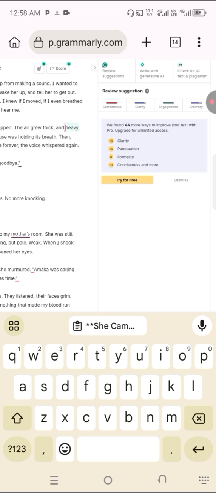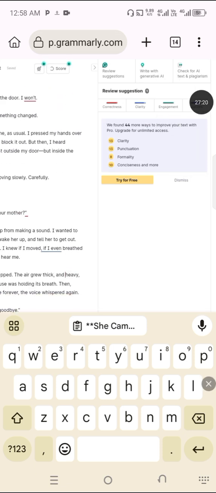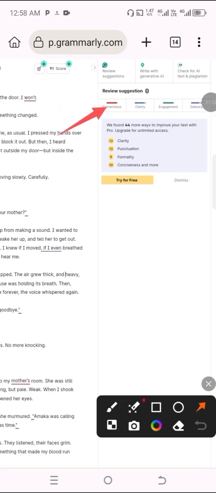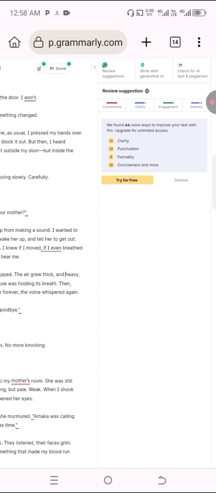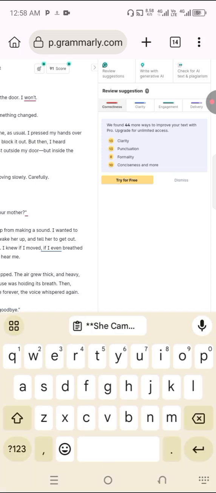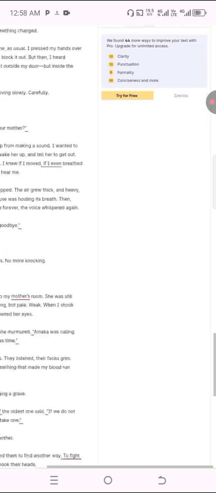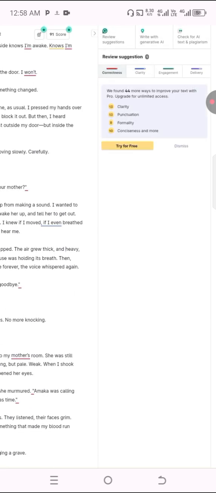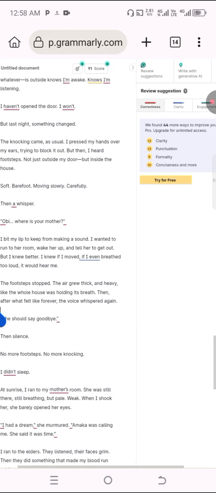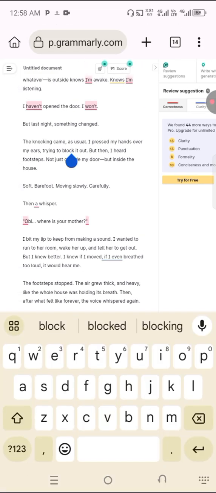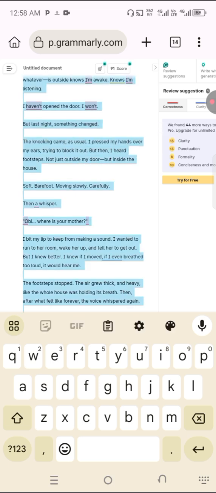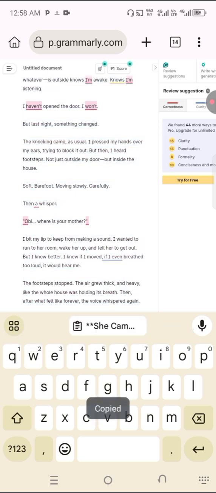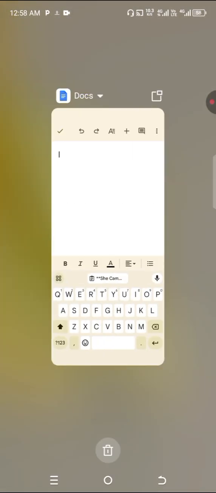When you are done, what you have to check for now is the correctness and the clarity. The two of them, you have to click on them and see if anything pops up. You see now that nothing pops up. You click on clarity, nothing pops up. Click on correctness again and check. That means all the errors have been corrected. Once you are done, you select all and copy it back to docs. Very simple.